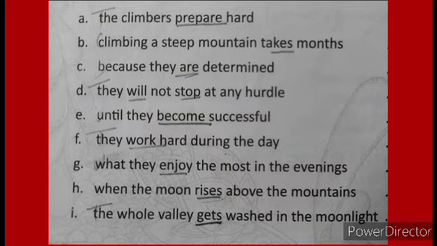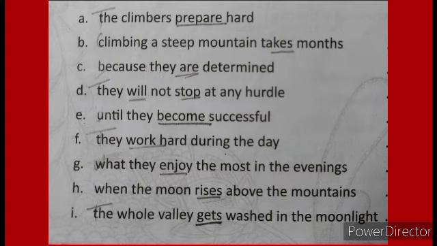What they enjoy the most in the evening. In this sentence, we have a group of words. We have a verb here, but it doesn't give complete sense because it needs another word or another sentence to give complete sense. It depends on the other sentence. So it is a dependent clause.